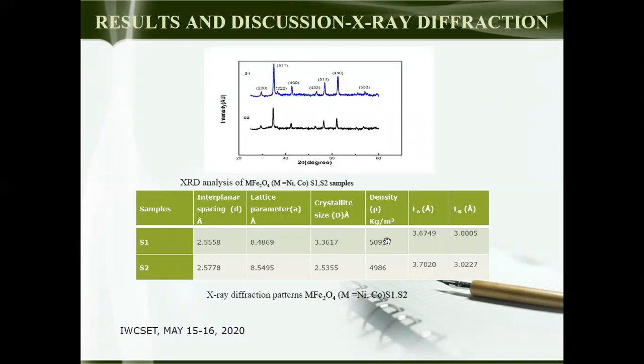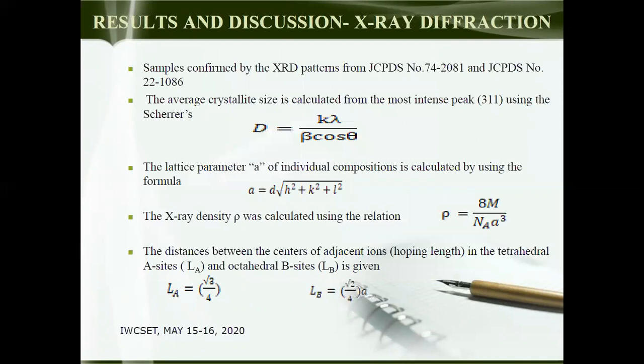So the density is higher for nickel and lower for cobalt. This is because the nickel ionic radius is smaller. LA and LB are hopping lengths, that is nothing but the distance between the centers of adjacent ions in the tetrahedral A sites and octahedral B sites, and are found smaller for the nickel sample. Now these are the equations used for finding the structural data.